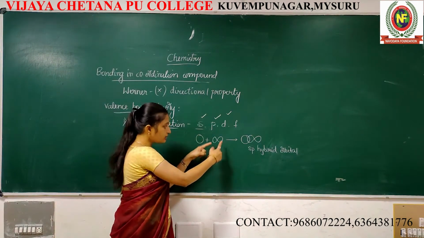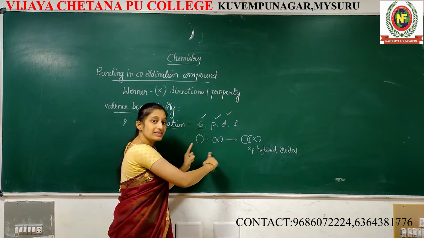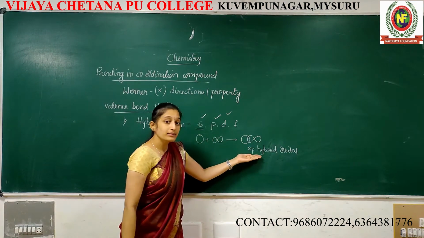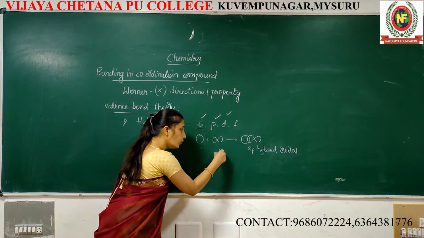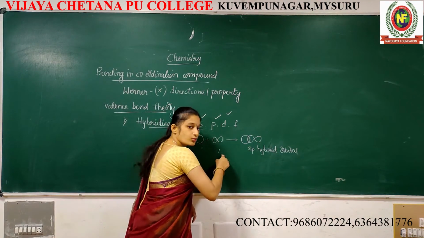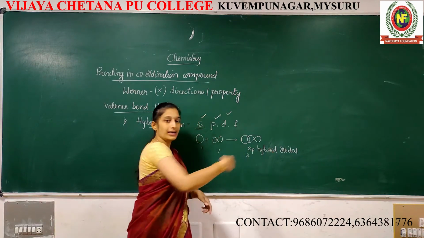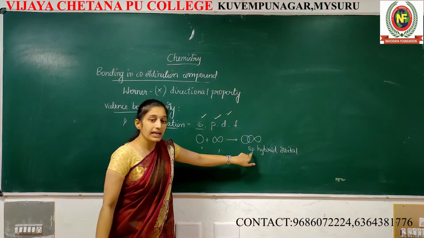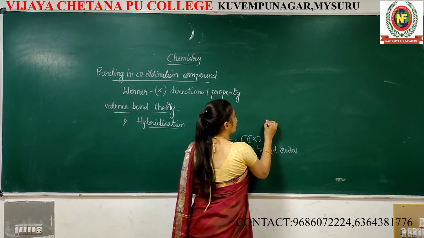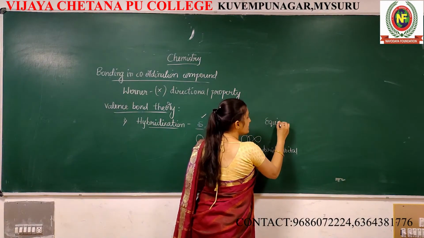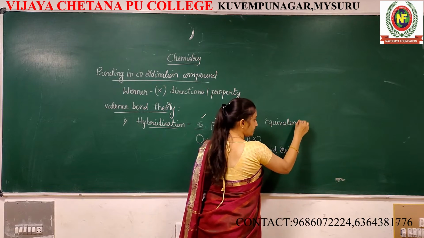The resultant is sp hybrid: one s plus one p, 1 plus 1, gives 2 sp hybrid orbitals. These sp hybrid orbitals have the same energy. We call them equivalent.